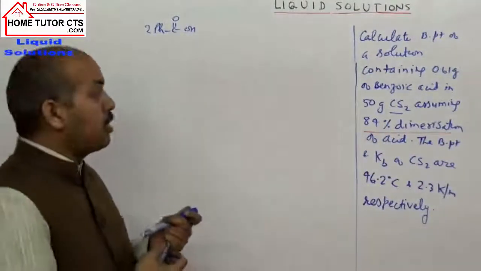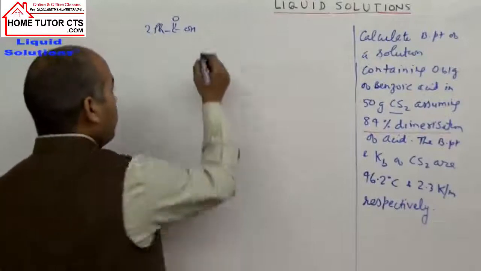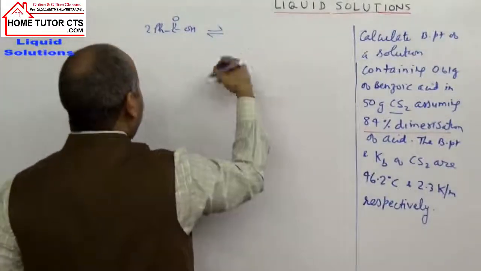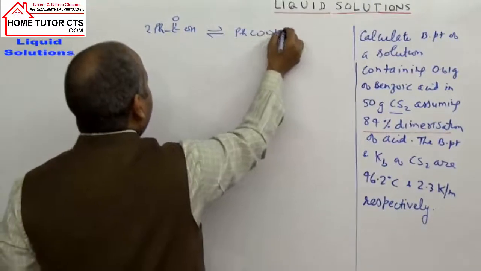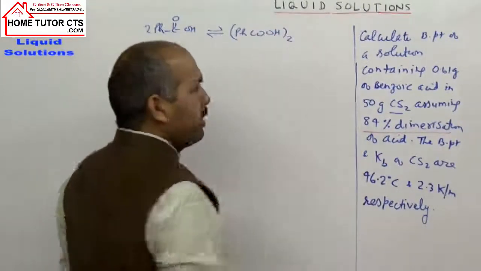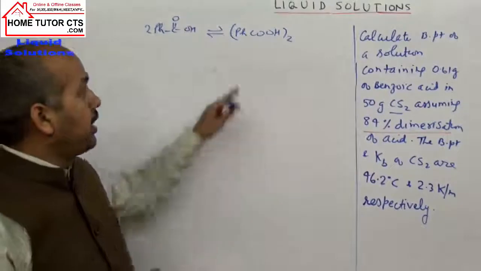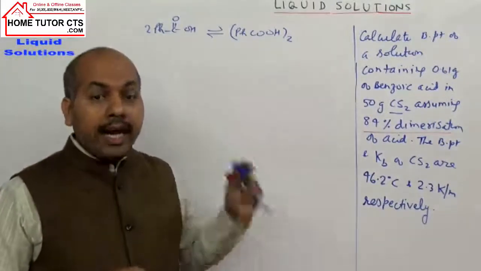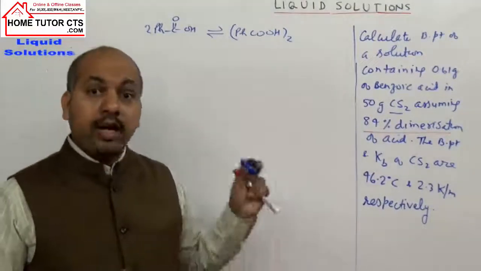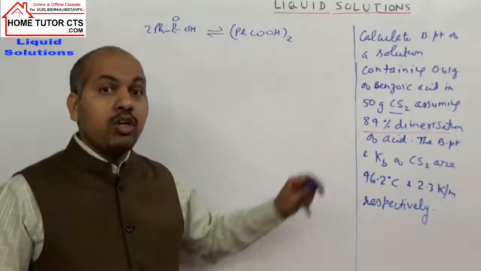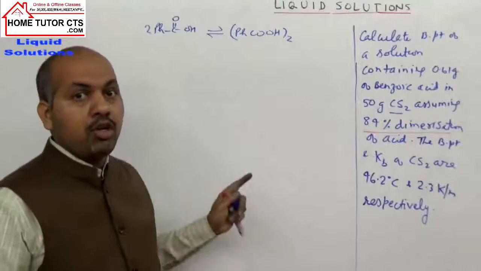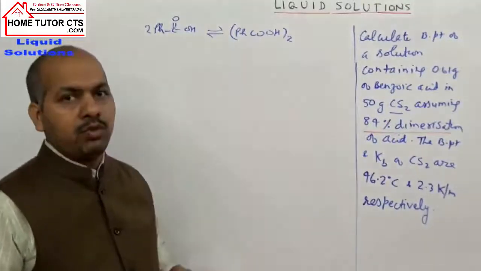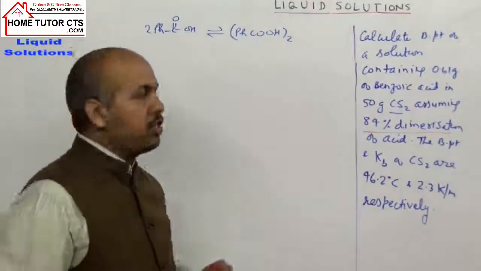So this acid dimerizes to the extent of 84%, meaning it forms (Ph COOH) whole twice. Already explained to you this kind of example, that they will undergo intermolecular hydrogen bonding with other molecules of benzoic acid. So you can use this information here.